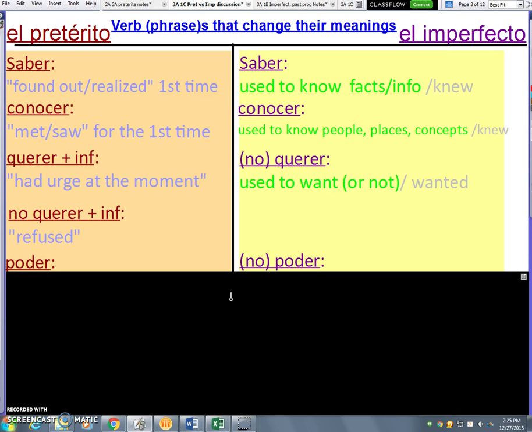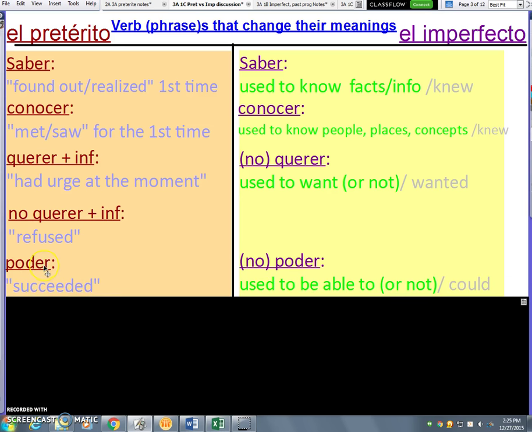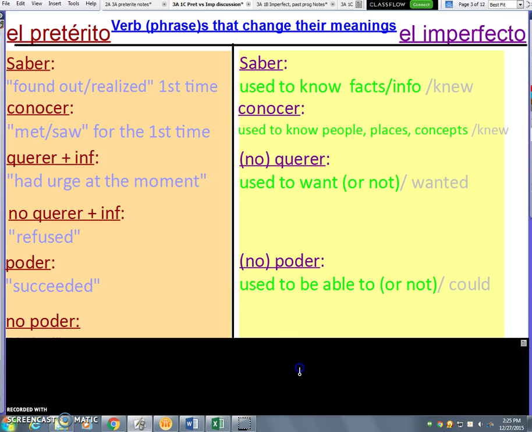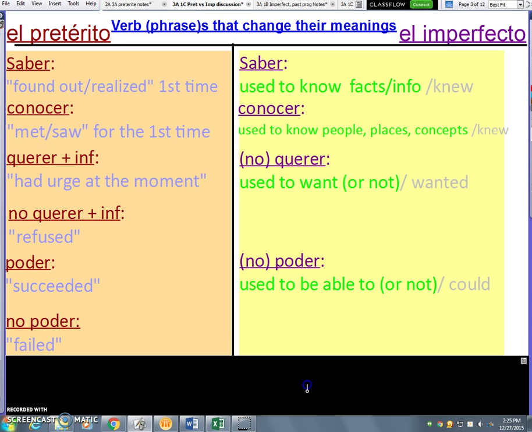Poder. Again, in the imperfect, it doesn't matter if you have no in front of it or not, but in the preterite, it does. Poder in the preterite means that you, because poder means to be able, it even means that you succeeded in the preterite. So you could and did. You succeeded. And in the imperfect, it means you were able to do something or not, or you could. If you put no in front of it in the preterite, again, we need to turn that into a one-moment thing. It means that you couldn't and failed.